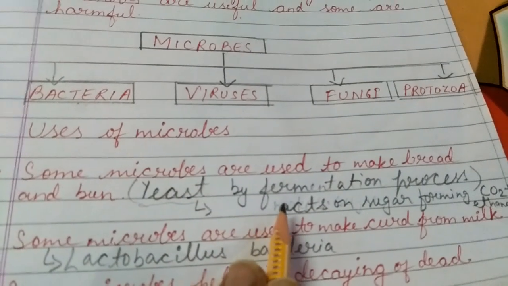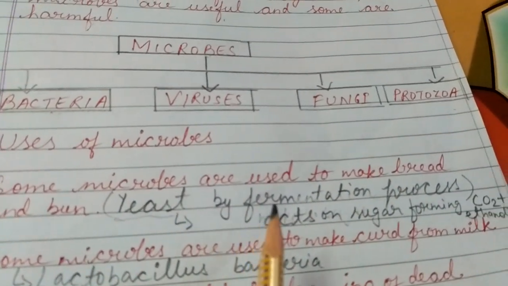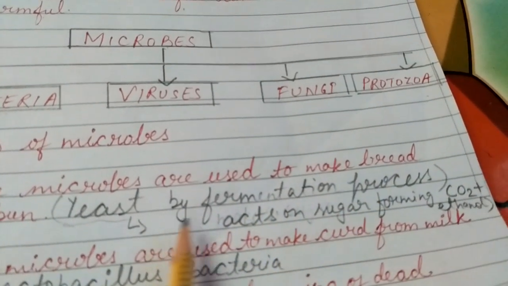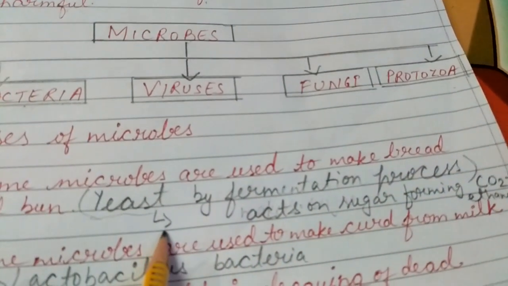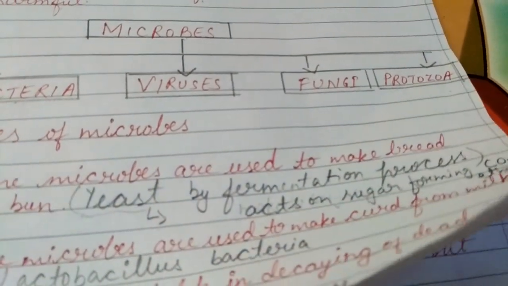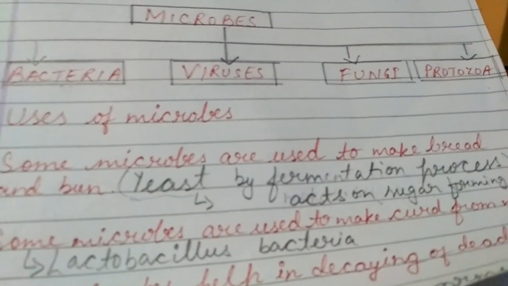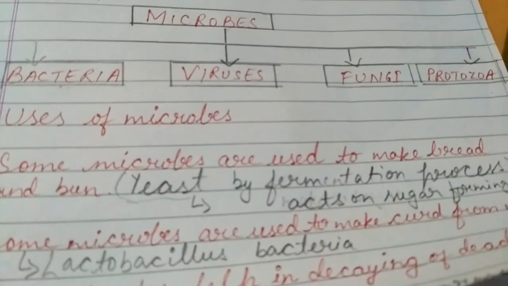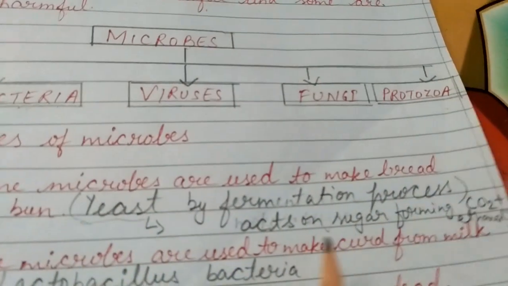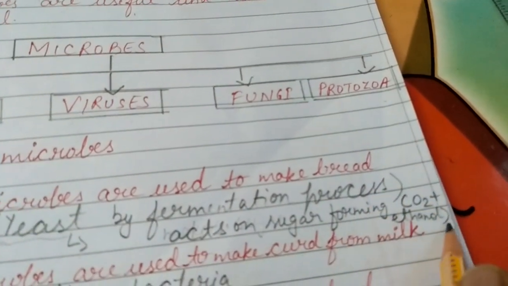And how does it help in making bread and bun? There is a process called fermentation. By the fermentation process, yeast acts on the sugar present in the wheat flour or refined flour used to make the bread or bun, and converts that sugar into carbon dioxide and ethanol.